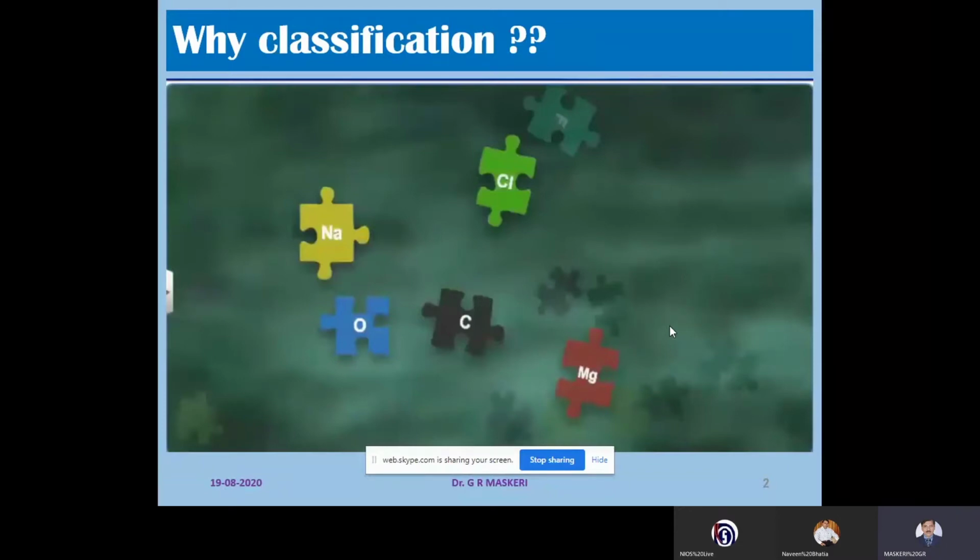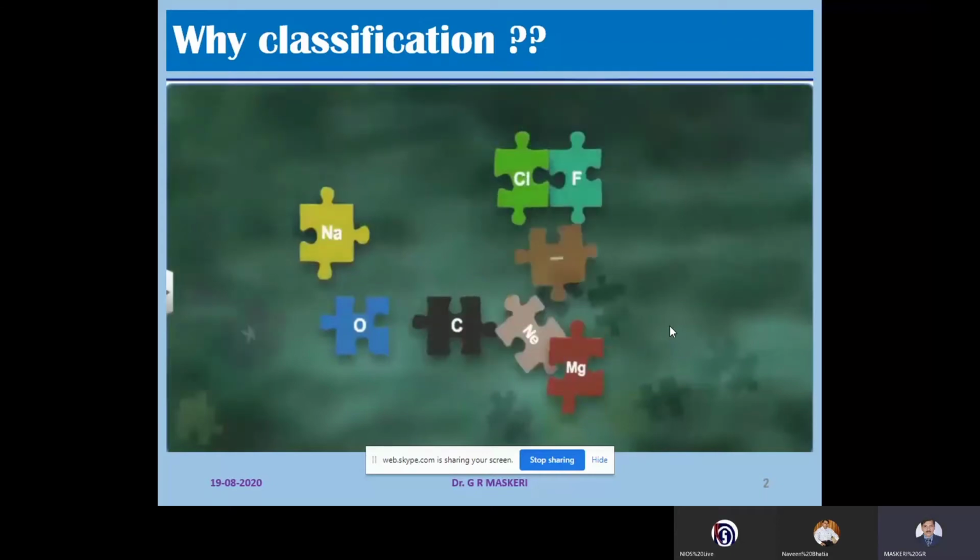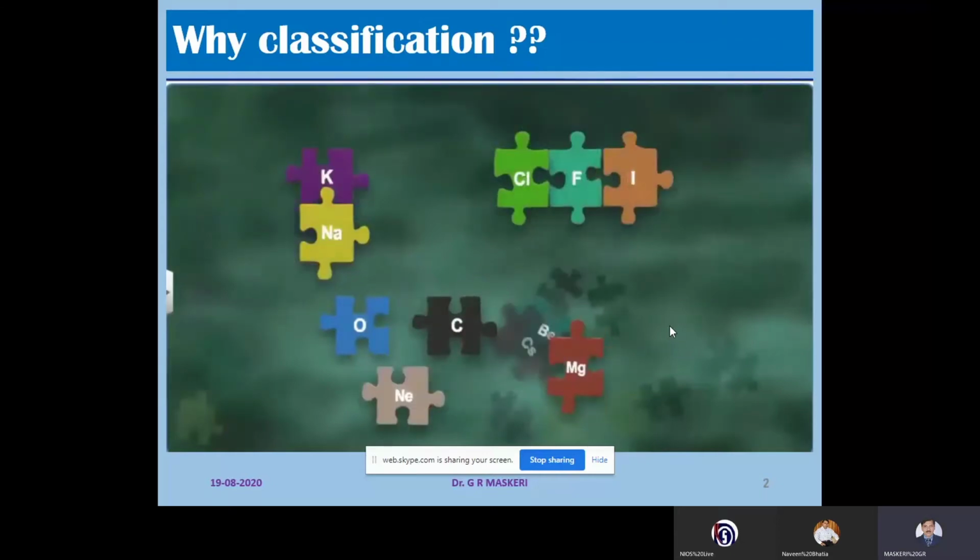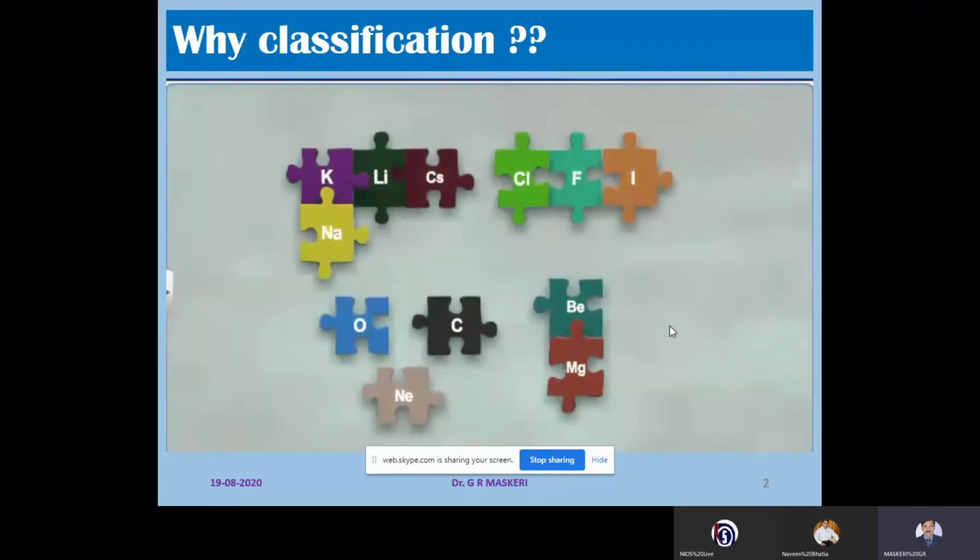Over the years, as the number of elements was increasing, it became difficult to know their properties, understand and remember them, and also to study their compounds individually. Hence, scientists started organizing them in a systematic way. What is the systematic way? Those which have similar properties are placed together, and those which are dissimilar are kept away. This was the first attempt that was made.